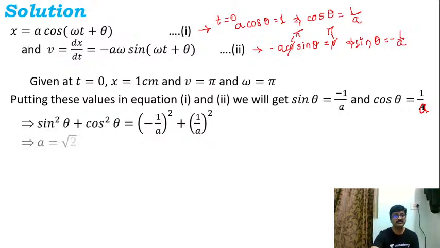So clearly we will obtain this as 2 by a square is equal to 1, because sine square theta plus cos square theta is 1. So therefore I'll get a square is equal to 2, or a is equal to root 2 centimeters. So this is the answer that we are looking for. I hope I'm clear on this part.